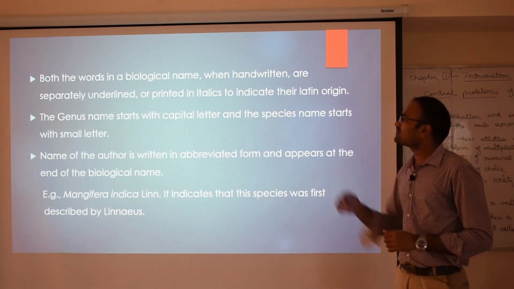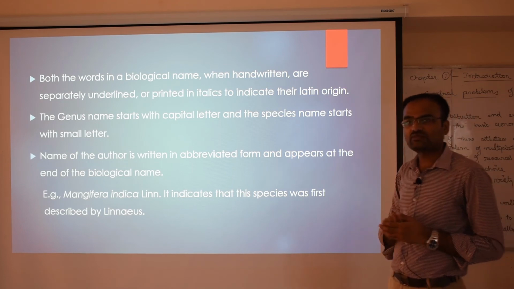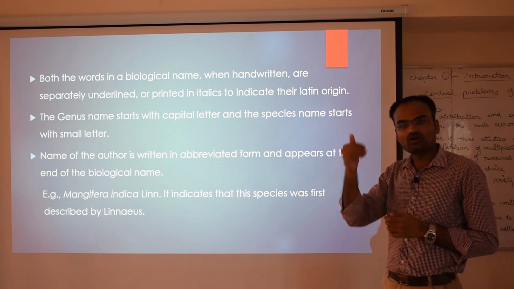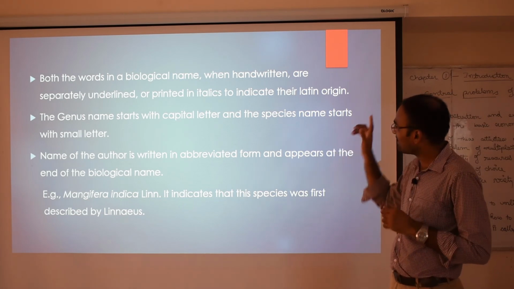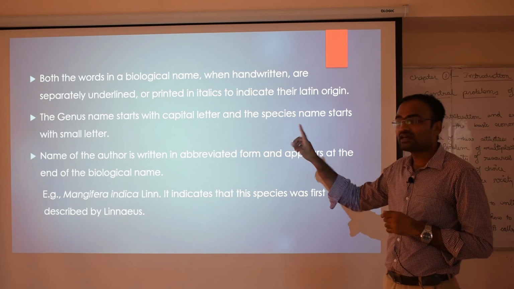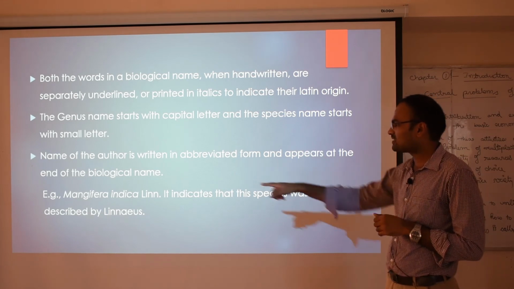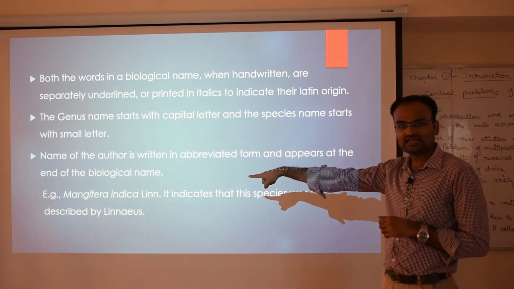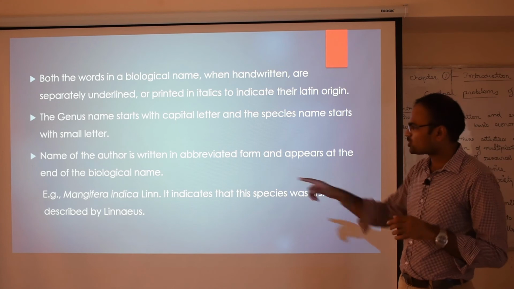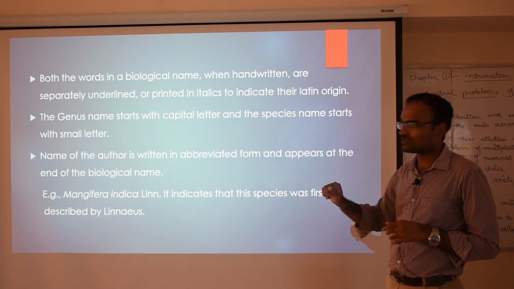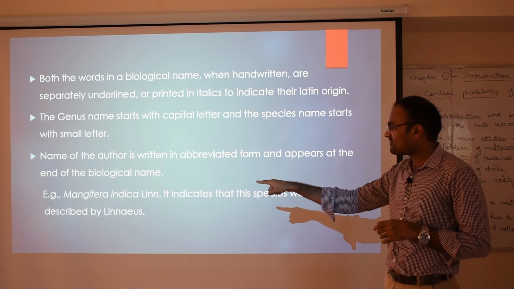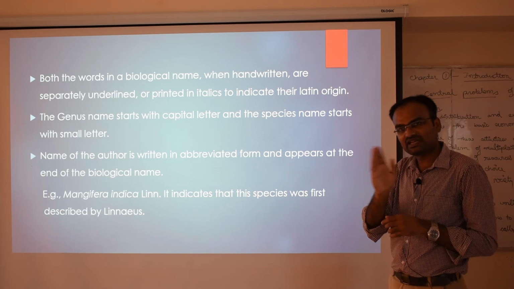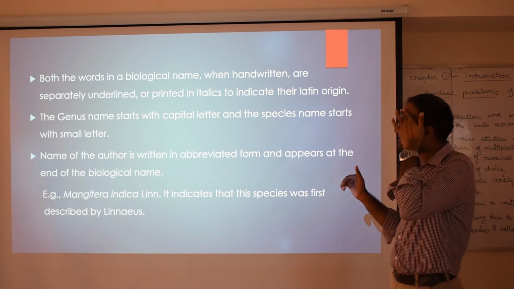Next one, both the words in a biological name, that is both genus name as well as species name, when handwritten, wherever we write, on the blackboard or on the paper or in the examination, should be separately underlined. For example, here we have Mangifera indica. I hope you know Mangifera indica is the biological name of a mango tree. Mangifera is the genus name, indica is the species name. When it is handwritten, Mangifera and indica should be underlined separately, Mangifera separately as well as indica separately.